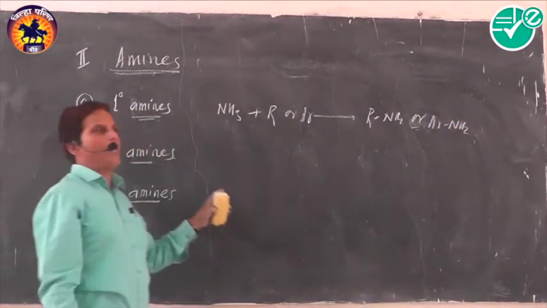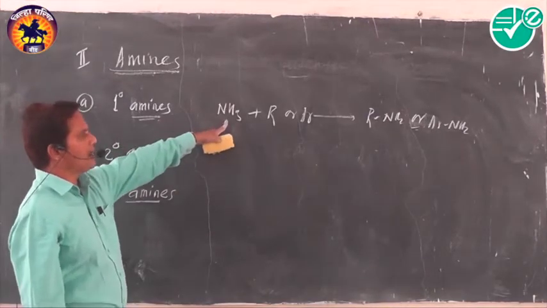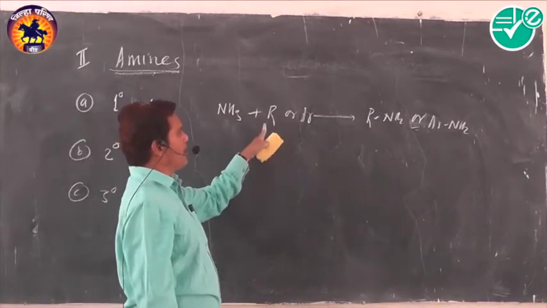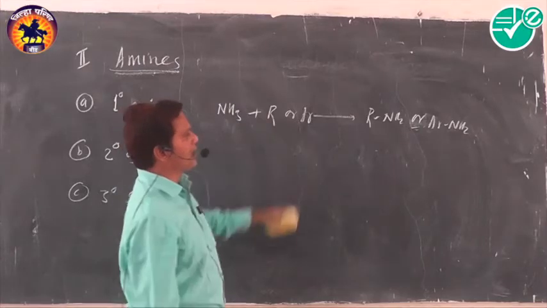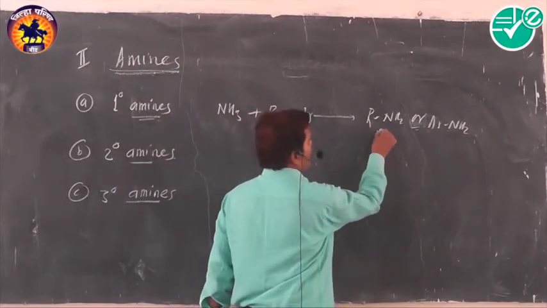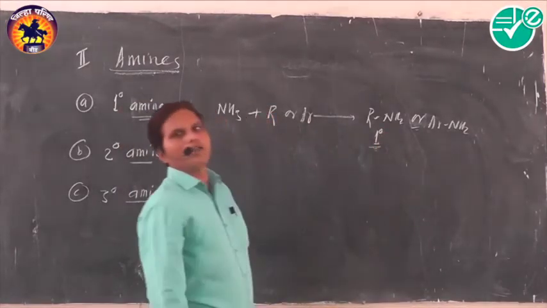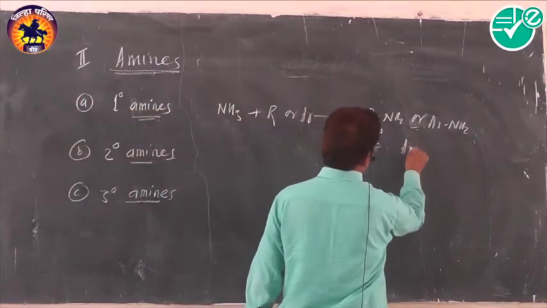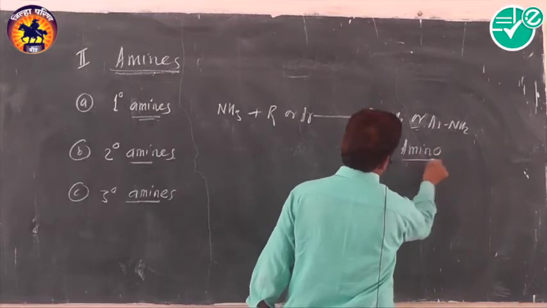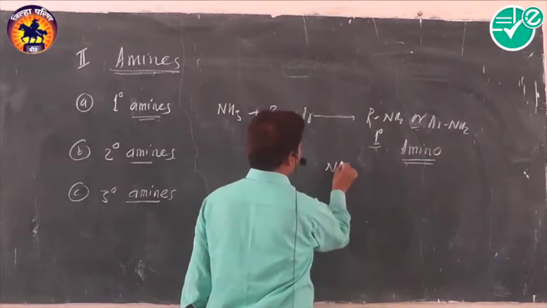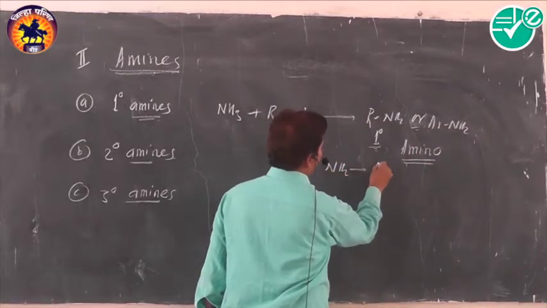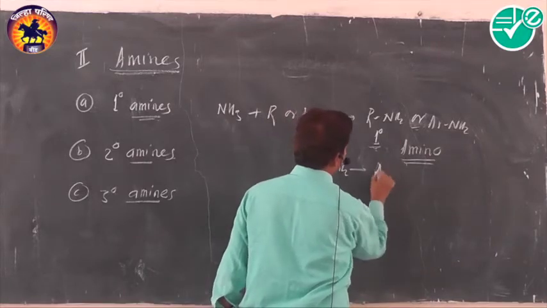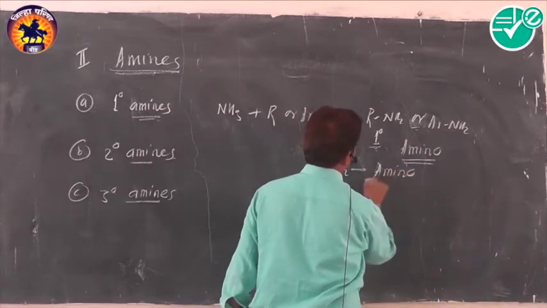When one of the hydrogen atoms of ammonia is replaced by one alkyl or aryl group, the compounds are called primary amines. In a primary amine, the functional group present is called the amino group. What is the name of the functional group present in a primary amine? It is called the amino group. Okay, very simple.